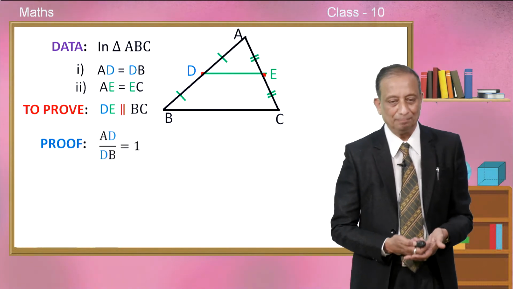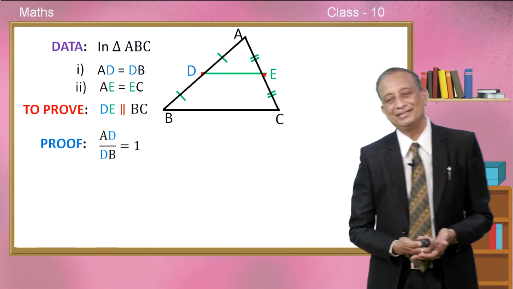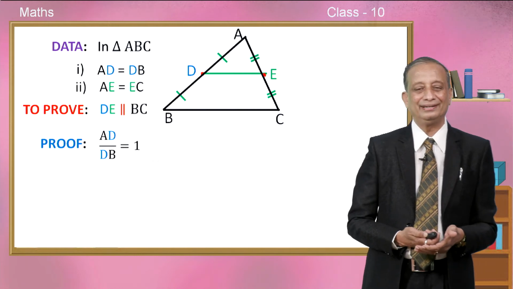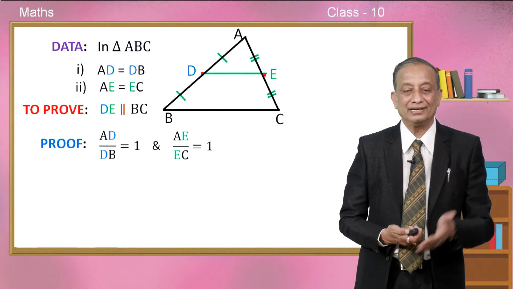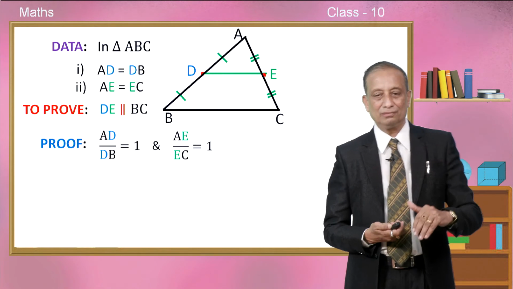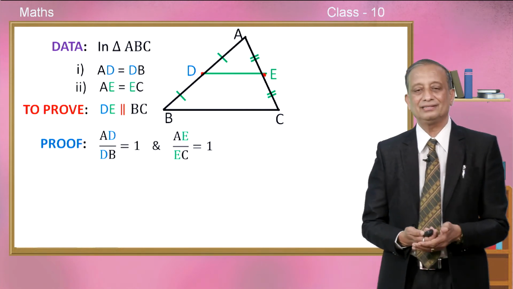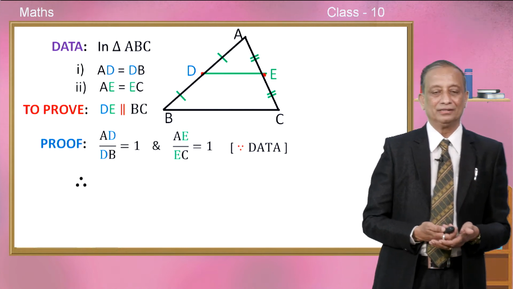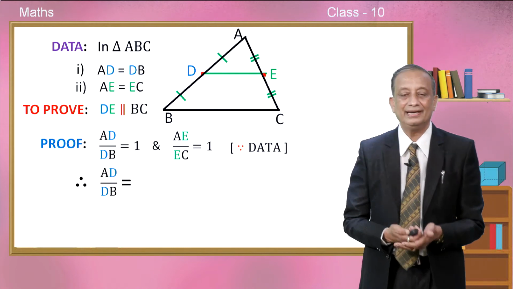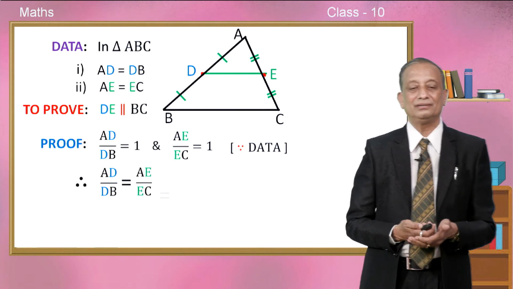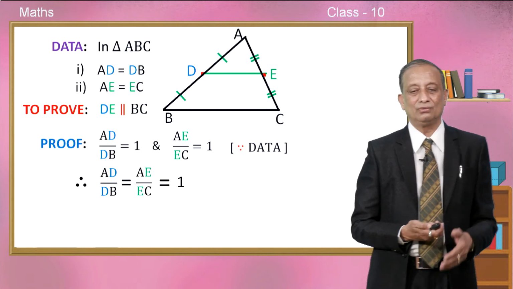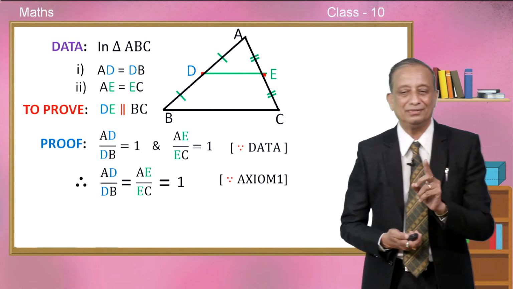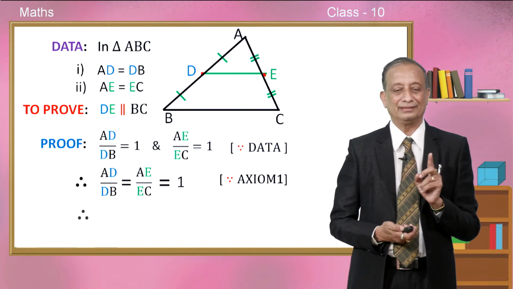Okay. What is AD divided by DB, children? Since they are equal, don't you think it is equal to 1? And what about AE by EC? Since E is the midpoint, that is also equal to 1. This is because of data, it is given in the problem. Therefore, we can say that AD divided by DB is equal to AE divided by EC is equal to 1, because of axiom number 1. Things which are equal to the same thing are equal to one another.